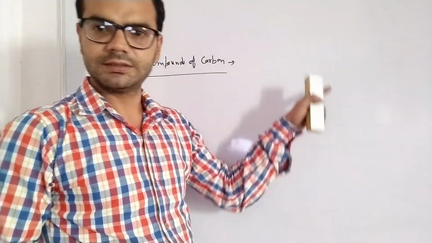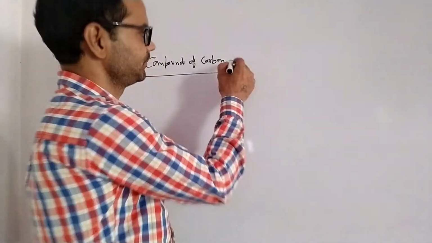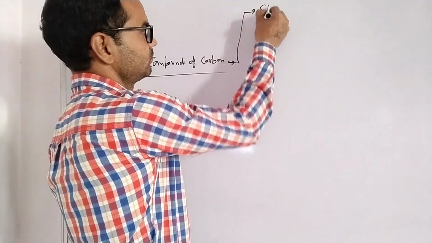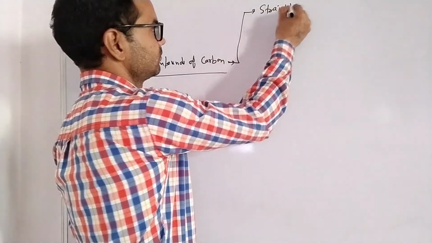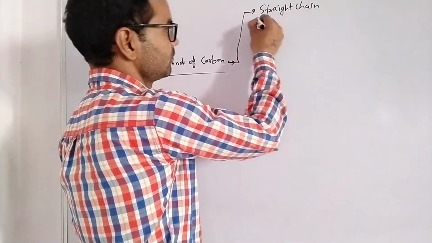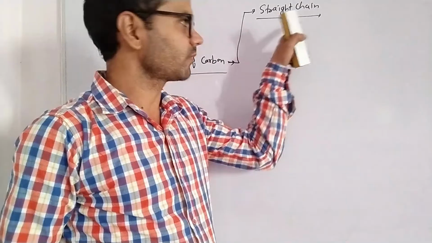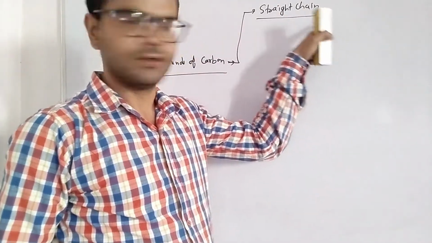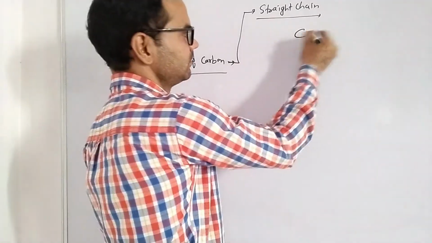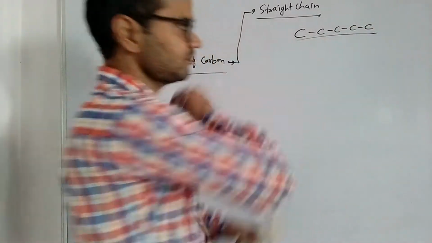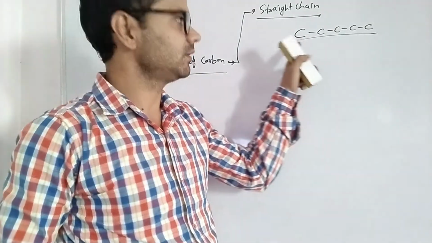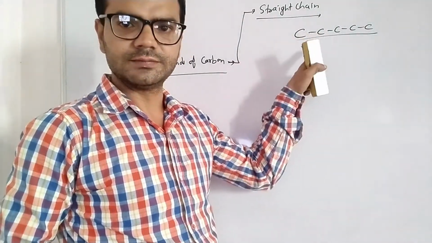Carbon can form cyclic structures also. First is the straight chain. In a straight chain, carbons are interlinked in a linear manner. For example, this is a straight chain of carbon containing 5 carbons.